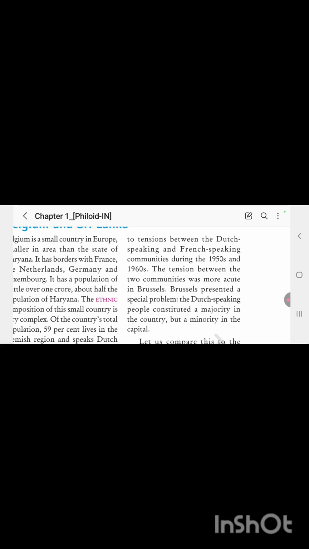Okay, if I give you an example of an ethnic people, you will see they have their common language, that is Bengali. They look almost similar. Why? Because they have common descent. Clear? Physically they also look similar. Ethnicity is basically a social division based on culture, and they have common descent because they have common physical appearance. Clear? Now let's move to the next part of this chapter, that is Sri Lanka.